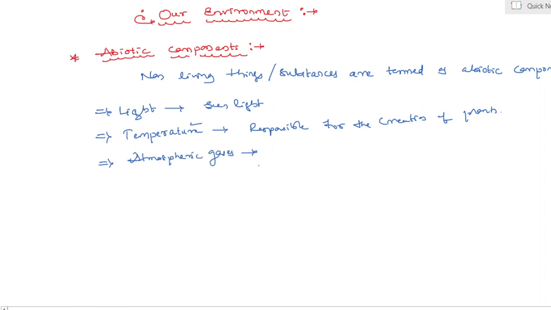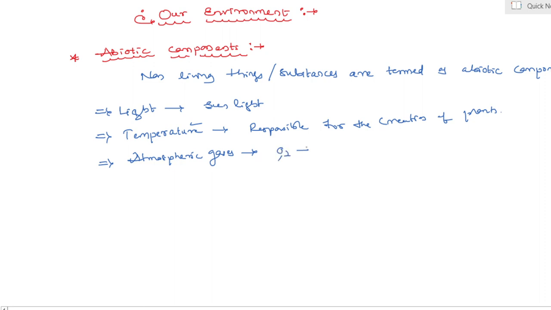Atmospheric gases. It means oxygen is required for the respiration process, and the byproduct, carbon dioxide, is required by plants for the process of photosynthesis. Nitrogen is made available to plants by certain bacteria and through the action of lightning. Yes, my dear students, all atmospheric gases are important here.